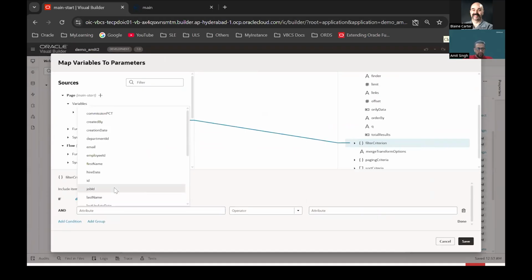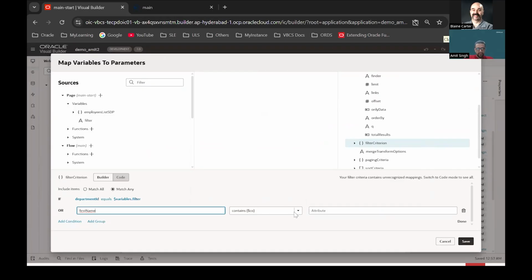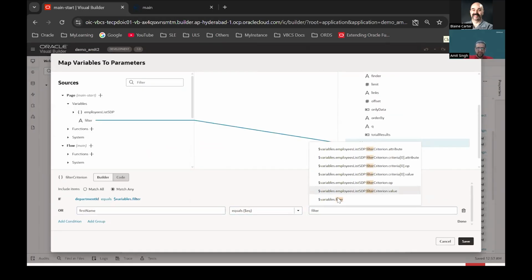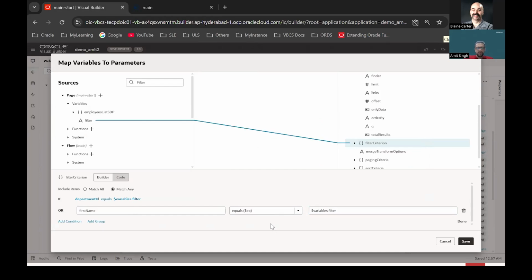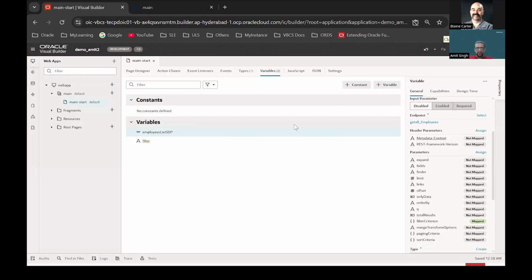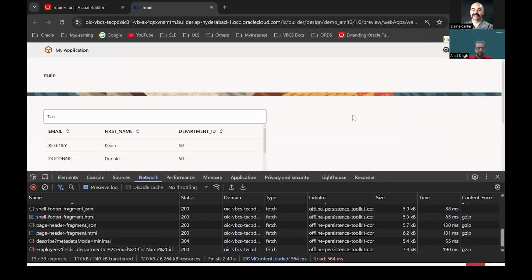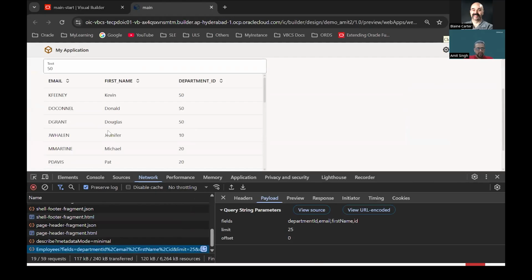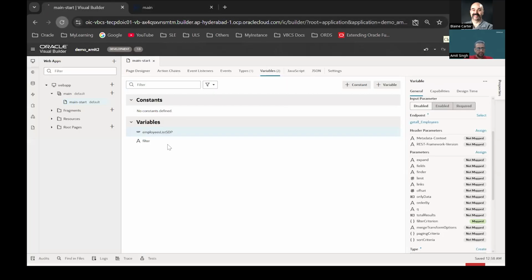Or maybe I can also have a filter based on the first name. And it will also point to the same variable that I have created to store the filter value. Sorry, to store the filter criteria. Right? And if I try to run this, I can just put 50.